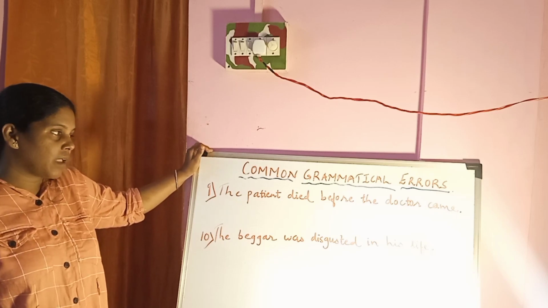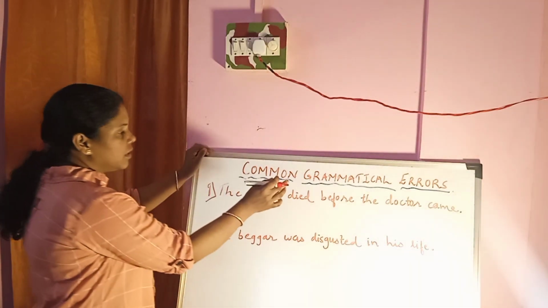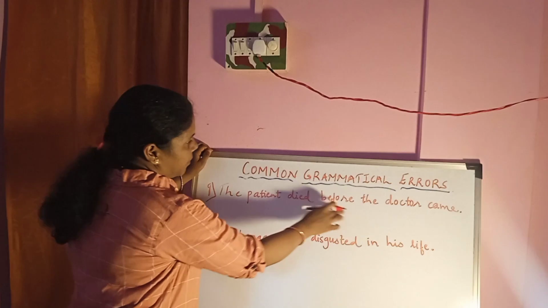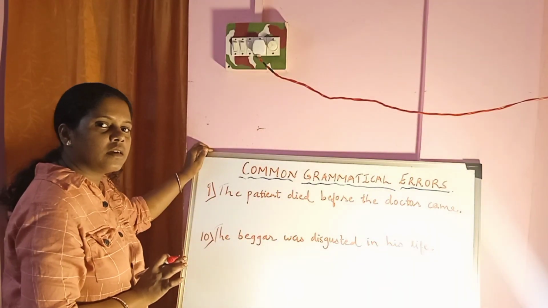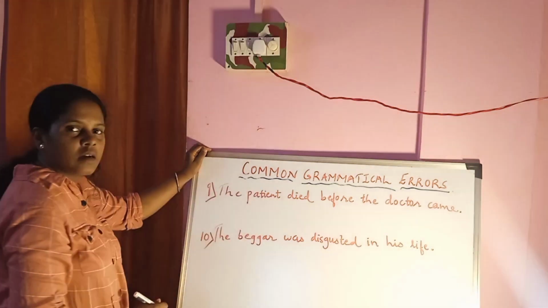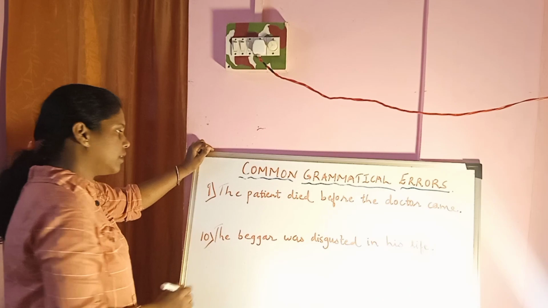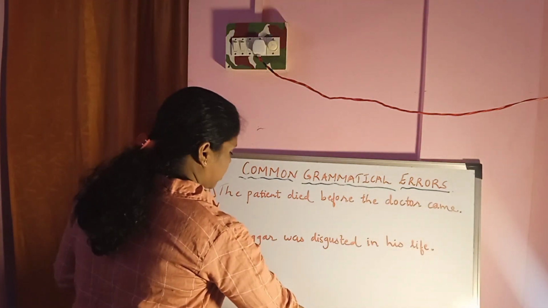When the doctor came, the patient had already died. So this is the wrong sentence. We will have to correct it. The patient had died before the doctor came.